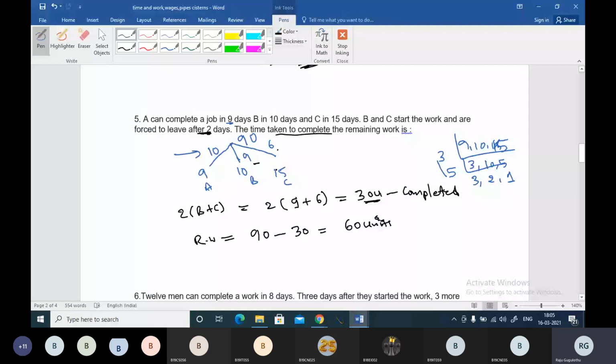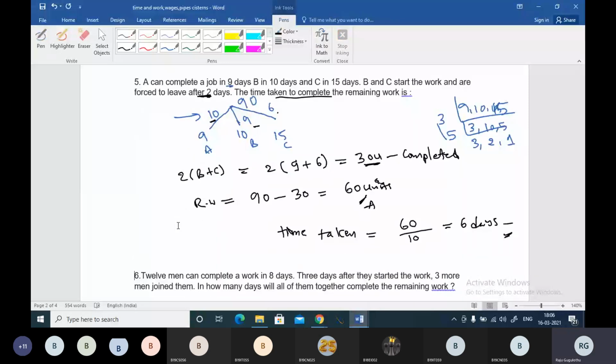Remaining work is 60 units, right? The time taken to complete the remaining work when B and C have left: these 60 units will be done by A. Therefore the time taken will be 60 divided by his efficiency, that is 10 units. 60 divided by 10, so 6 days, the remaining work will be done in 6 days, boss. Question number 5, the remaining work will be done in 6 days. That is the answer. Any difficulties in question 5, you can ask me.